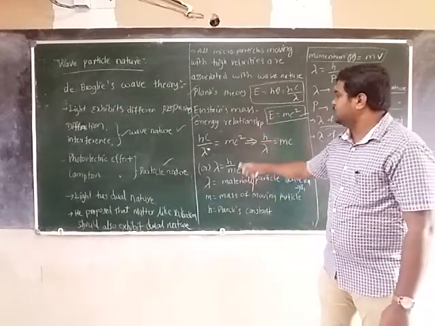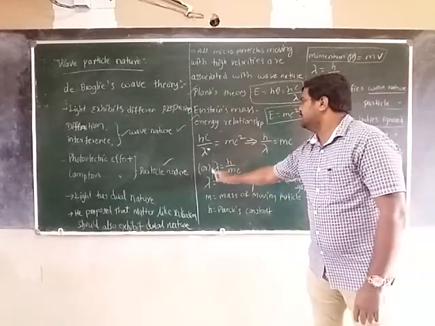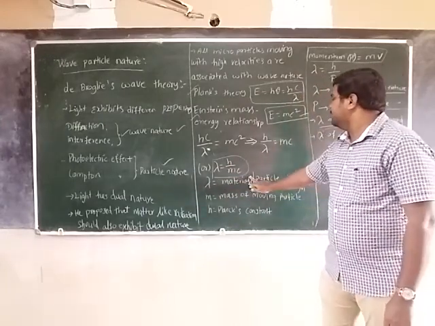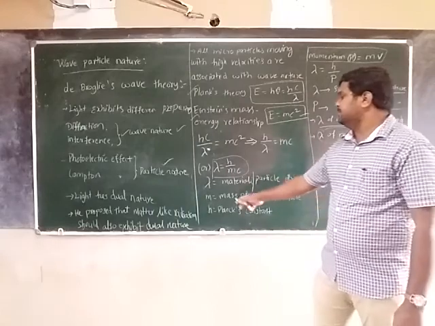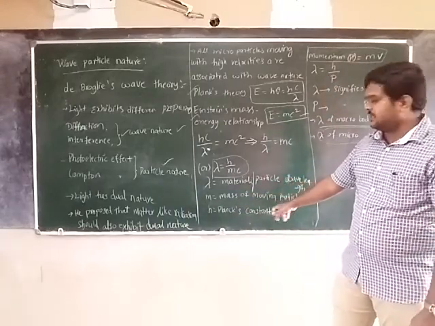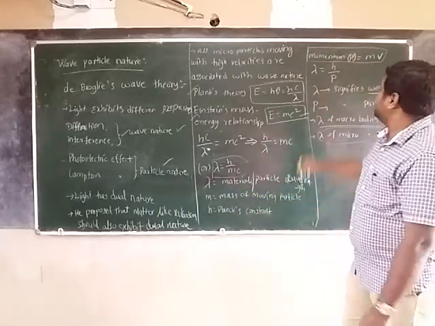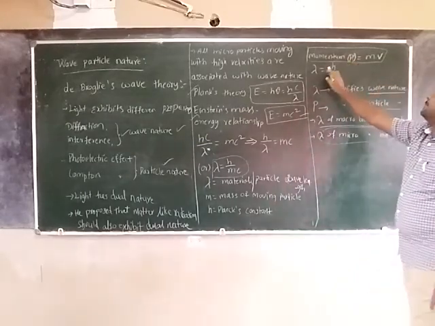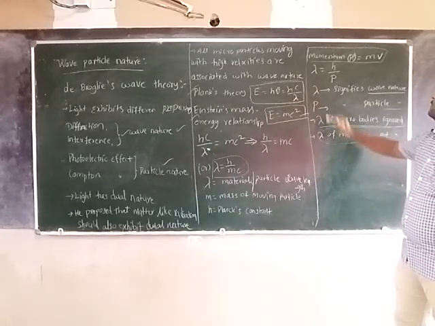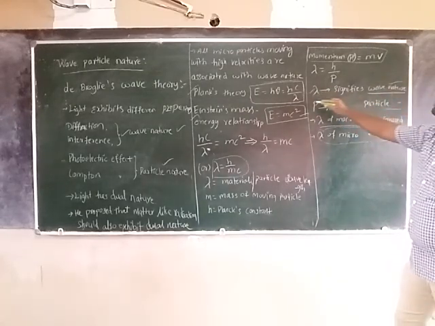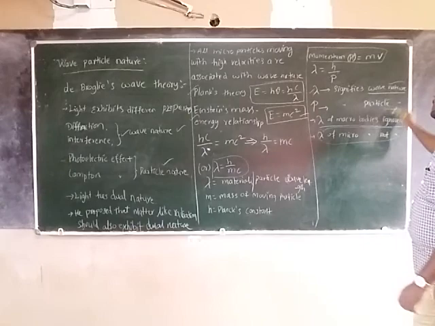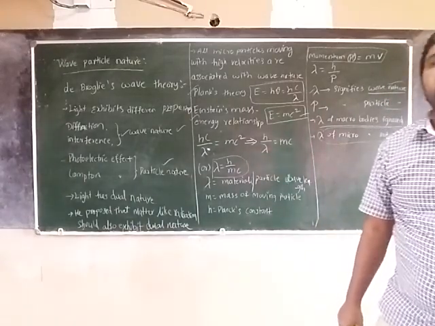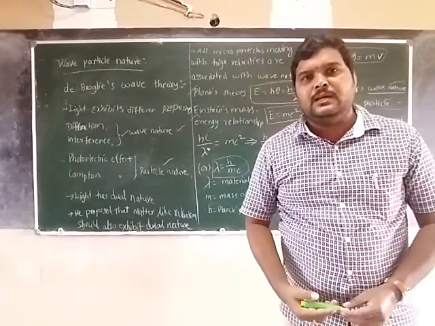If you equate both, you will get lambda is equal to h by mc. Lambda is the material or particle wavelength, m is the mass of the moving particle, h is the Planck's constant. Momentum is the product of mass and velocity, so lambda is equal to h by p. Lambda signifies the wave nature, momentum signifies the particle nature. The wavelength of a moving particle is inversely proportional to the momentum.